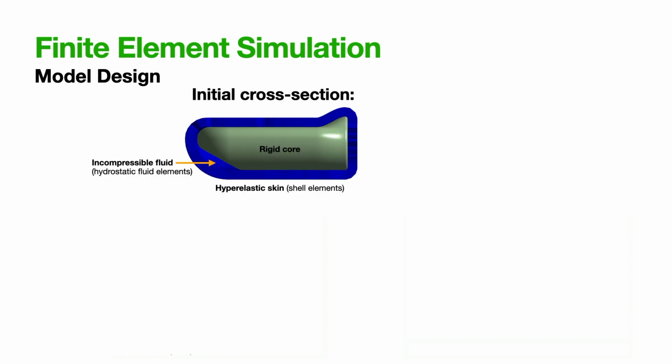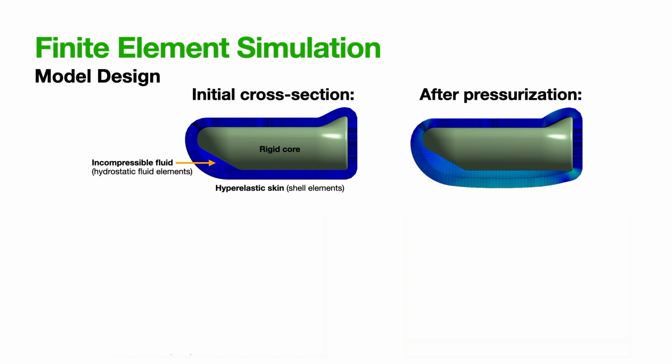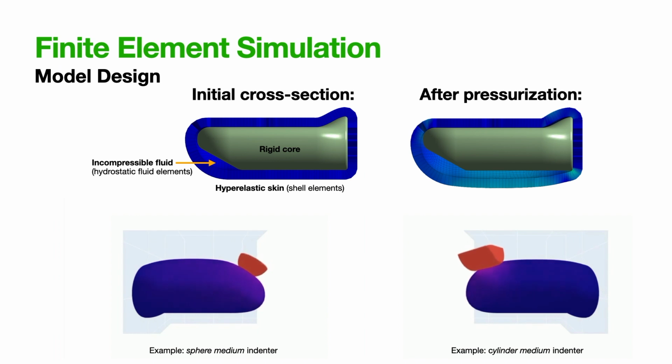Even with such experimental efforts, ground truth data on tactile fields is exceptionally difficult to acquire, motivating a finite element model. We constructed a model consisting of the BioTac skin, represented as a thick hyperelastic shell, the rigid core, the fluidic cavity, represented as a hydrostatic incompressible fluid, and an indenter. In each simulation, the fluid was first pressurized in order for the model to achieve real-world initial geometry. Next, the indenter was moved along every trajectory within the experimental dataset. For each indentation, net force was computed, and nodal displacements were sampled along the receptive surface of the BioTac. These displacements were used for subsequent learning and are also included as part of our dataset.